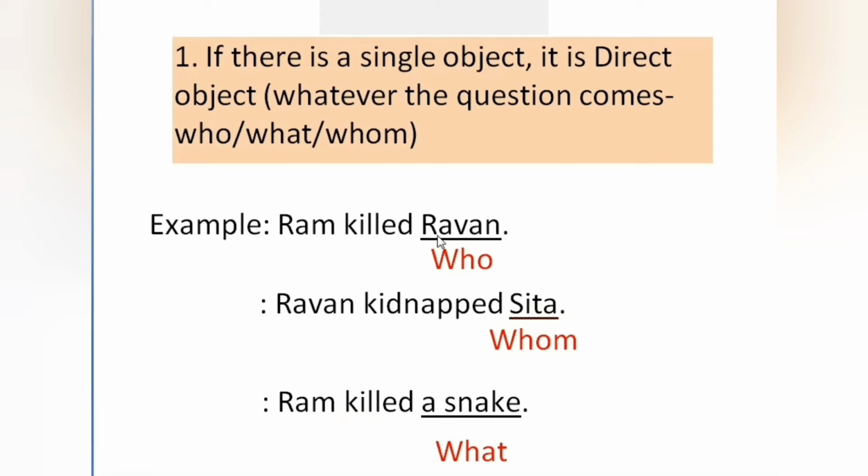So in the first sentence, Ravan. In the second sentence, Sita. In third sentence, a snake. These are the objects. Only single objects are in the sentences. So these objects can be called to be the direct objects, not indirect objects. So we have to keep it at the back of your minds. If there's a single object in a sentence, this is called to be the direct object.